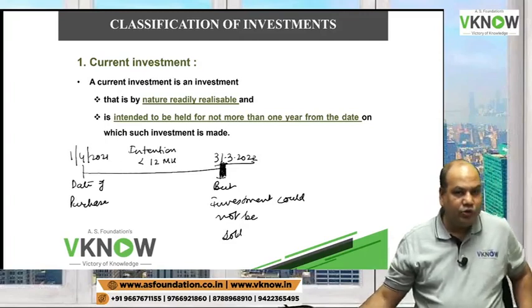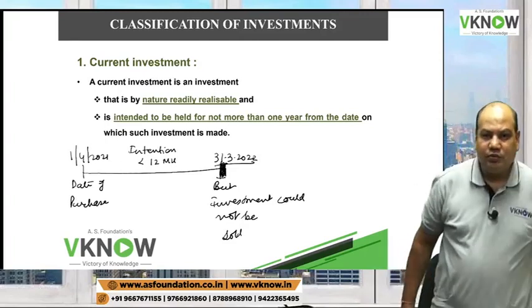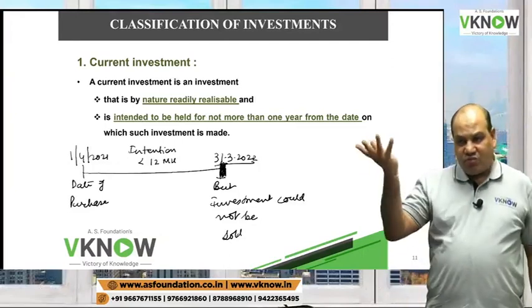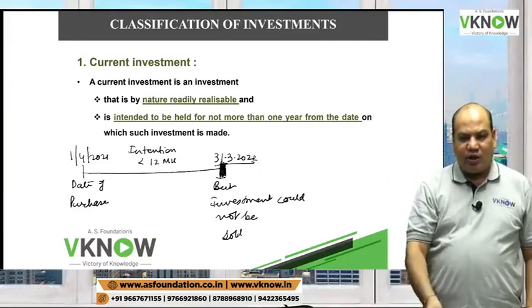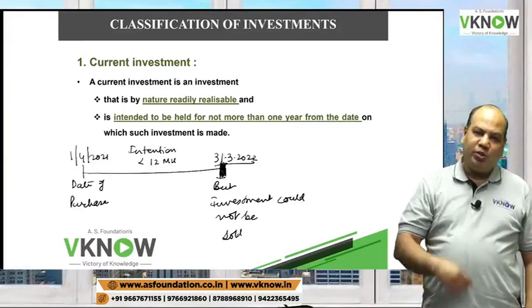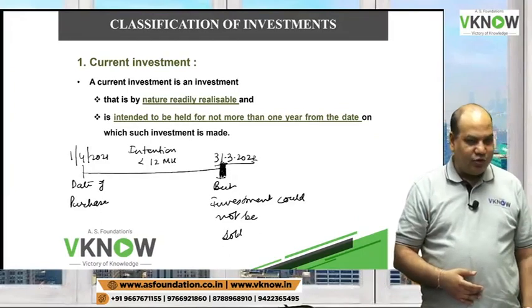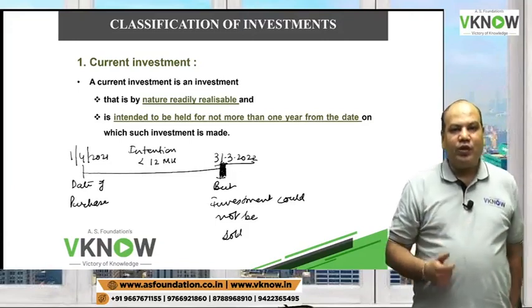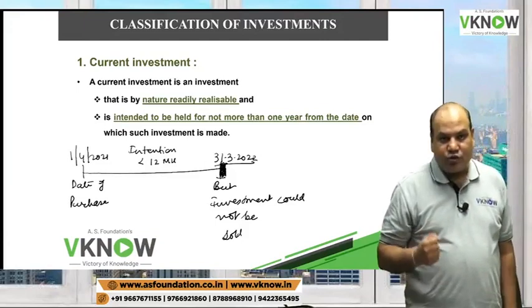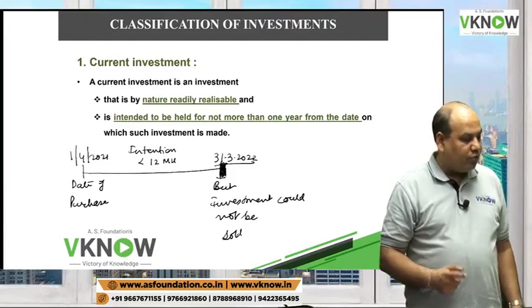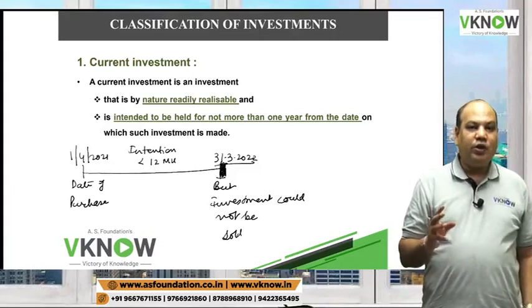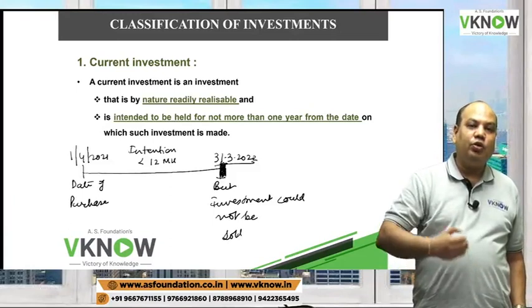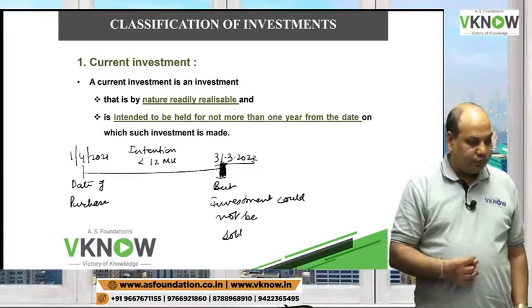Your intention was to hold it for less than 12 months. But there was corona, there was a market crash, nobody was interested in trading in shares. You could not sell it within 12 months. So now we are standing on 31st March 2022. What will be the classification? Can I still call it a current investment, or do I need to reclassify it to long term investment?